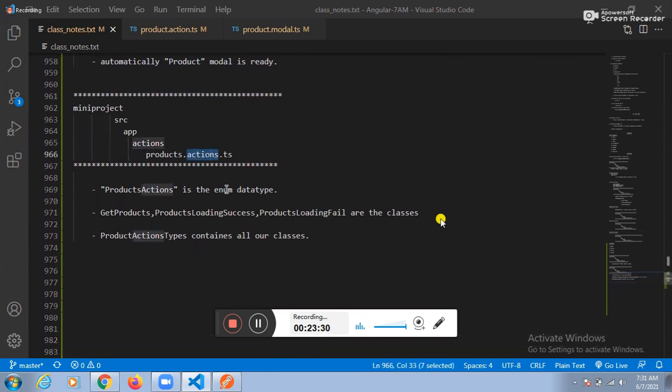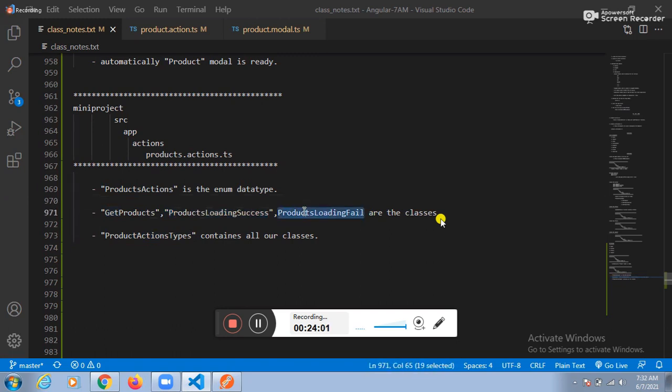What is the name of the enum? Product actions. This enum is converted to how many classes? Three classes. What is the first class? Get products. What is the second class? Products loading success. What is the third class? Products loading fail. These three classes are stored into one global variable. Which variable? Product action types. Fine.